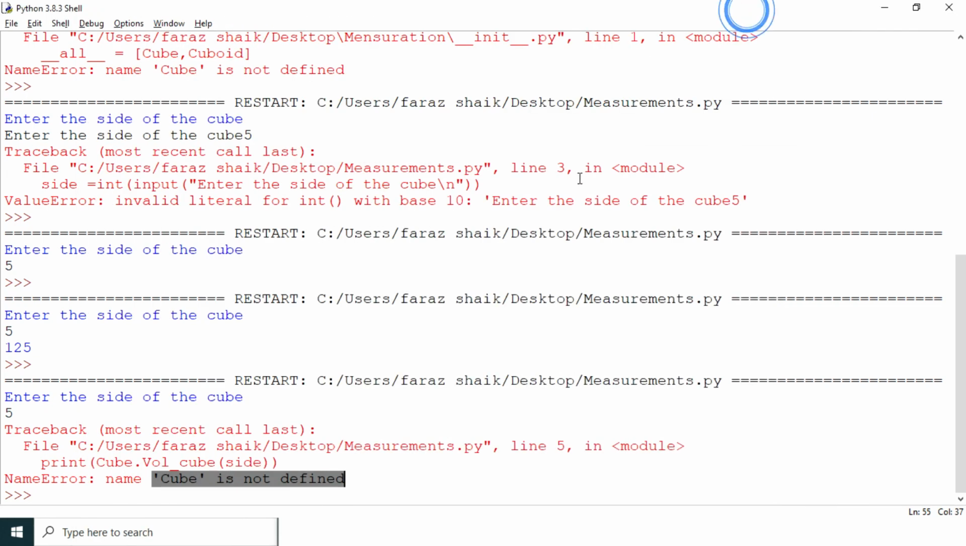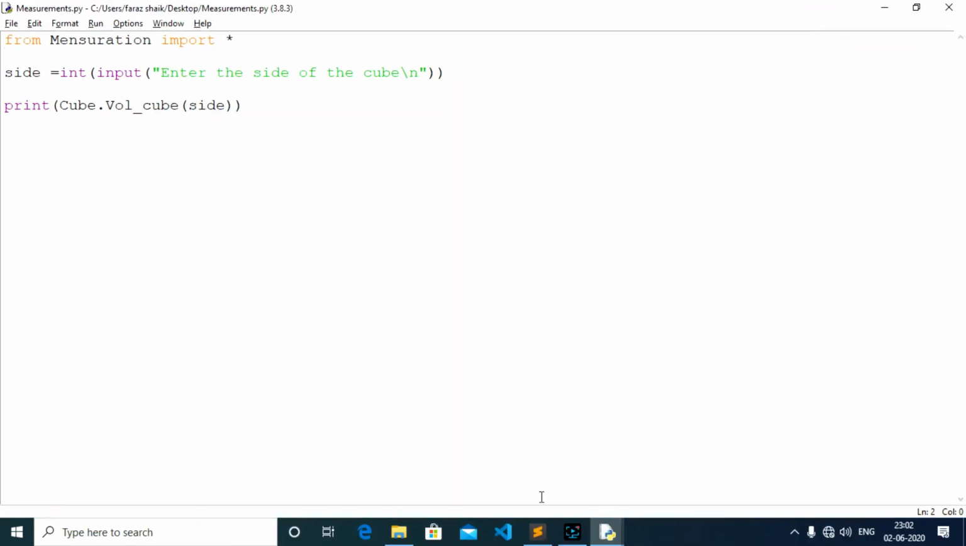So this was all about packages and modules in Python. This is very useful and very crucial whenever you are going to make large projects. You have to divide them into chunks, into small parts, and combine them into one package. I hope you understood this.